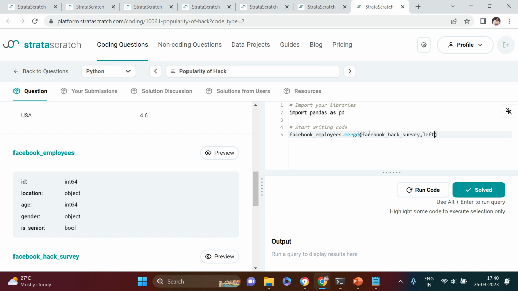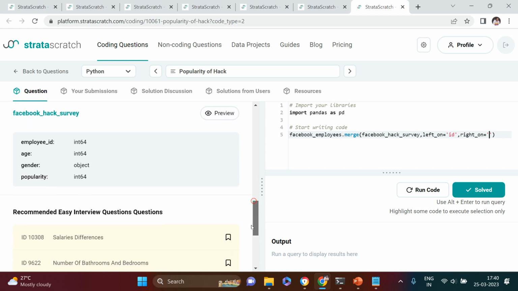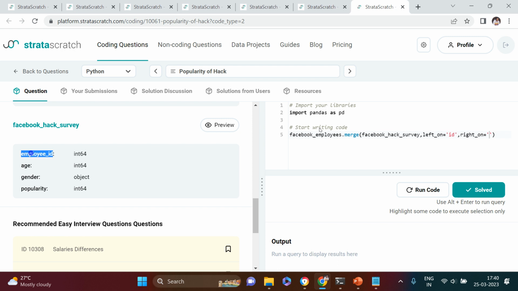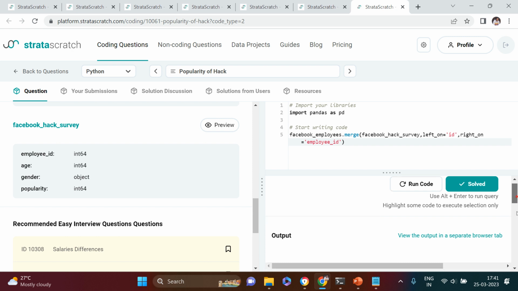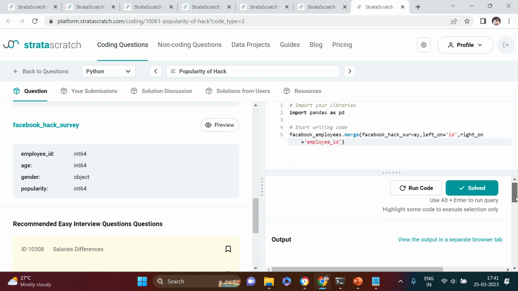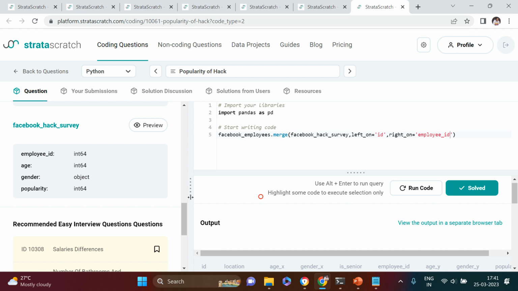There are two different column names, so I will have to use left_on ID, which is the left table, and right_on employee ID. Let's run this. Bravo, here is what we got. We are done with merging the data frames.